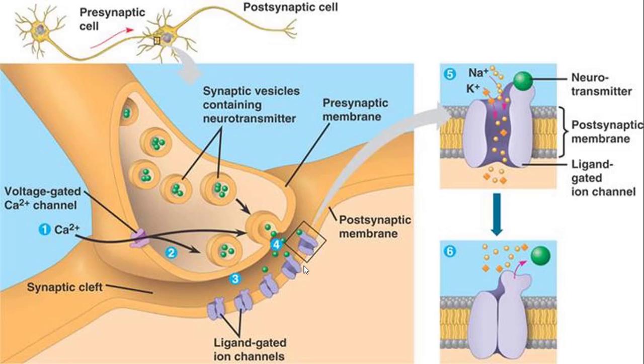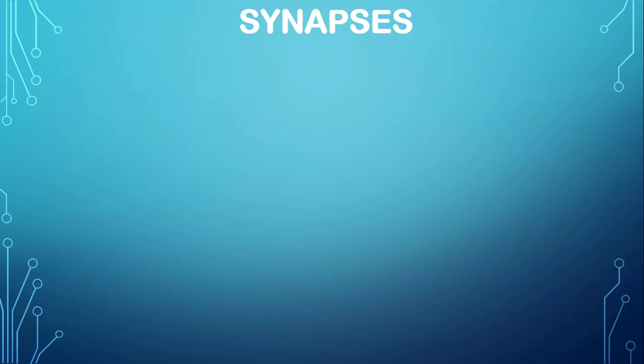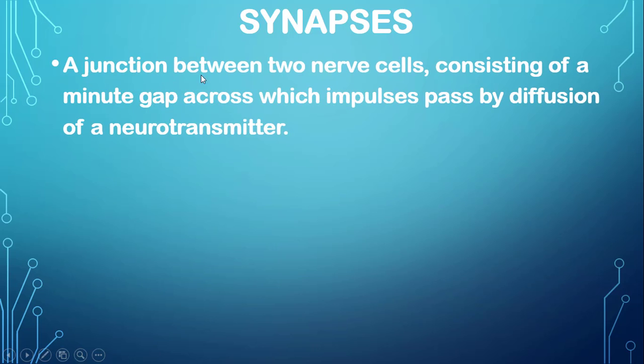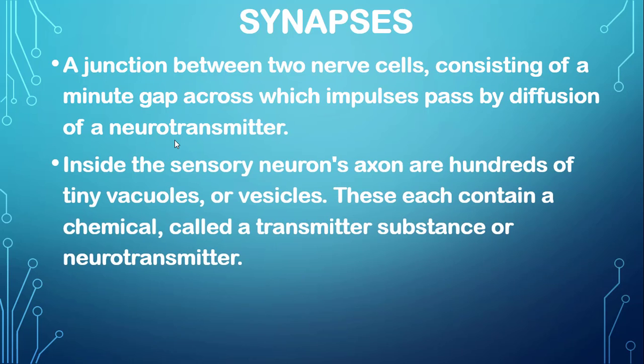Now we are going to explain the synapse a little bit more. A synapse is a junction between two nerve cells, or neurons, which are the same thing, consisting of a minute gap, where minute means very small, across which impulses pass by diffusion of neurotransmitters. These are the chemicals that send messages from one neuron to another.